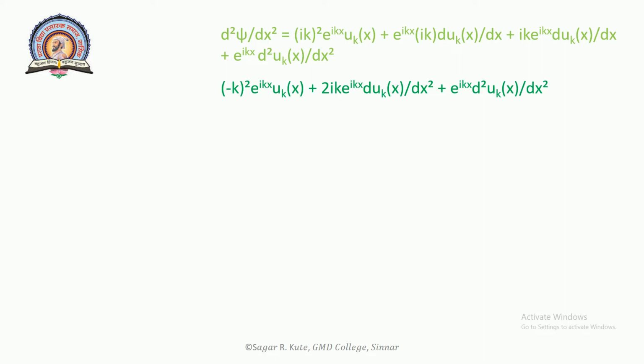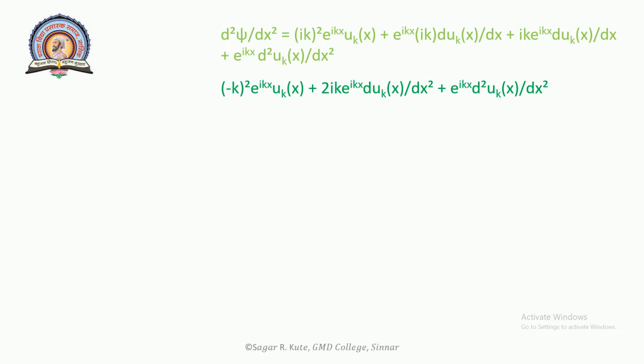Now next, minus k square e raised to i k x u k of x plus 2 i k e raised to i k x d u k of x upon dx plus e raised to i k x d square u k of x upon dx square.